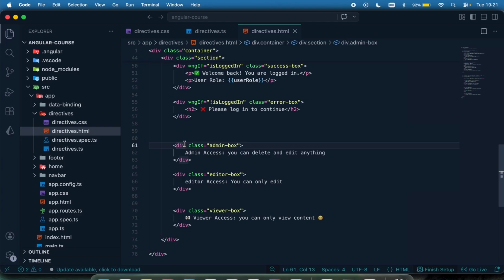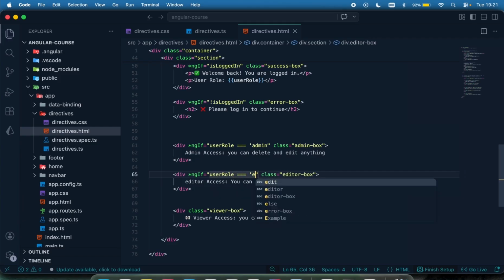For this one, I'm going to say *ngIf, that should be ngIf, right, equal to, so if the user role triple equal to admin, like that, then it's going to display this one right here. For this other one, I'm going to say *ngIf equal to the user role is equal to editor. It's going to display this editor right here.